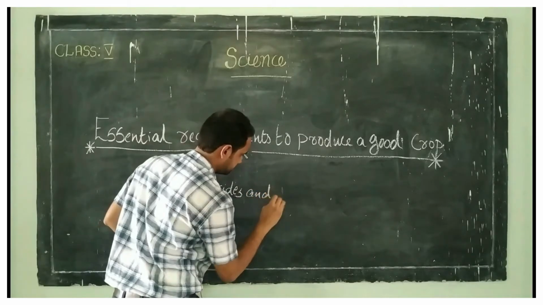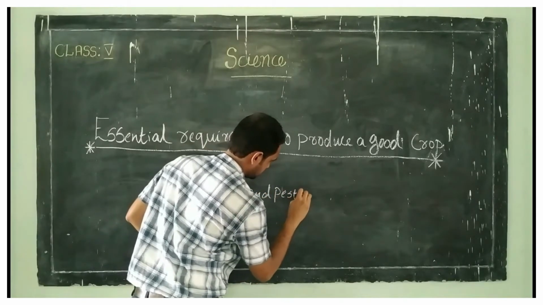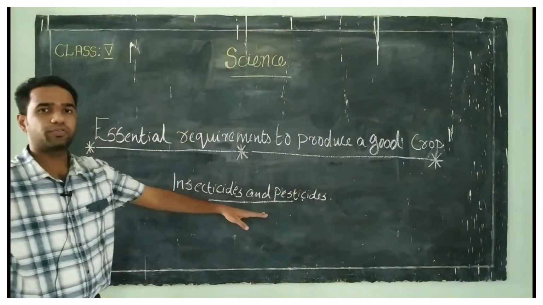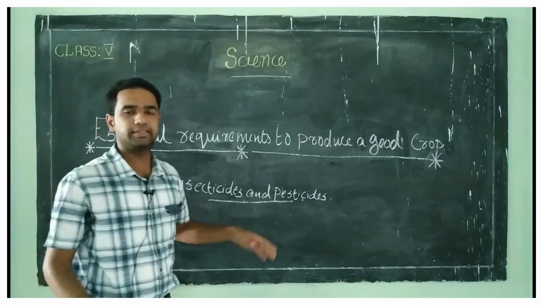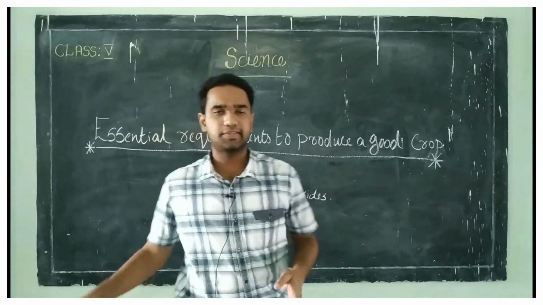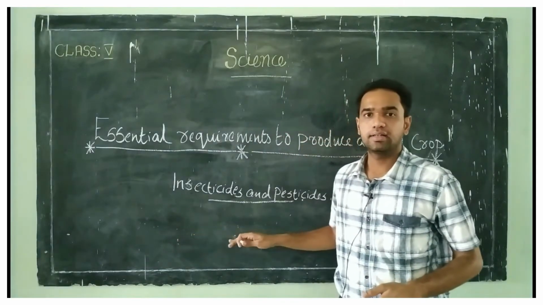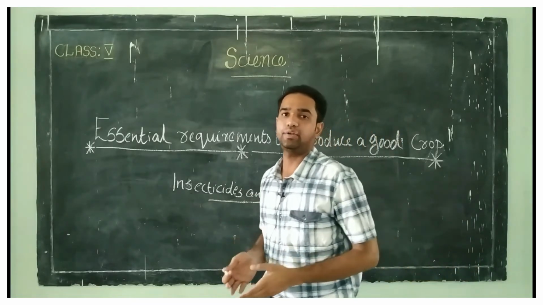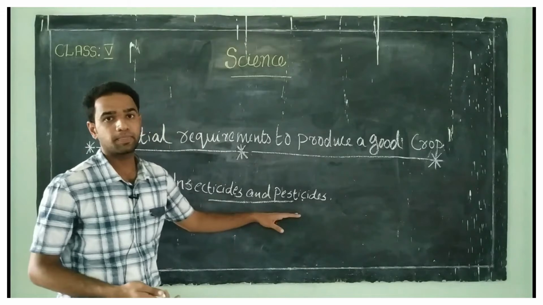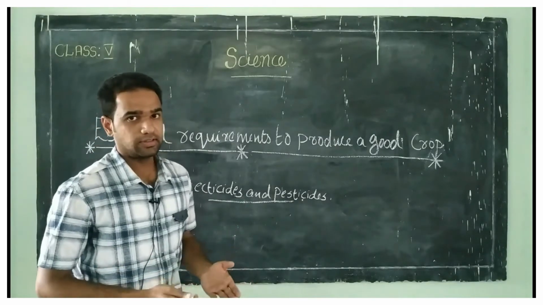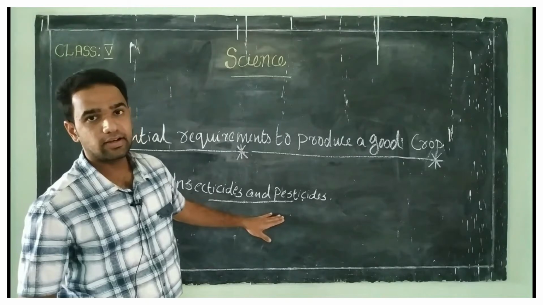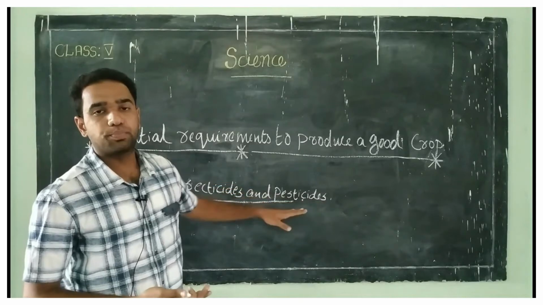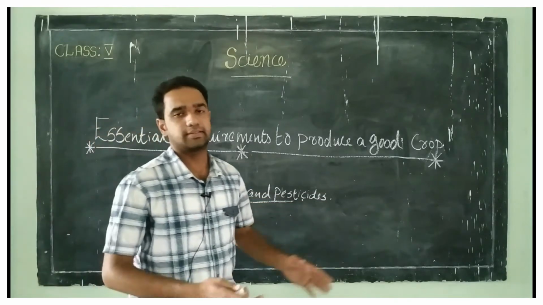Insecticides and pesticides: the use of insecticides and pesticides means using substances to kill insects or animals that are harmful to the cultivated plants or crops. Clear? The next one is, farmers should use insecticides or pesticides in crops to prevent insects and pests.